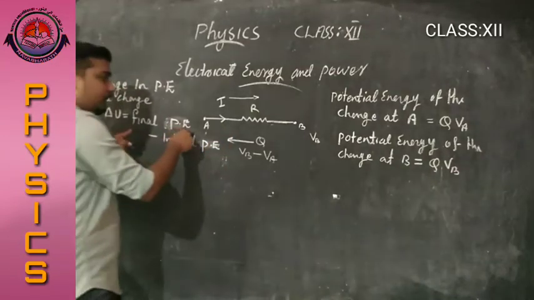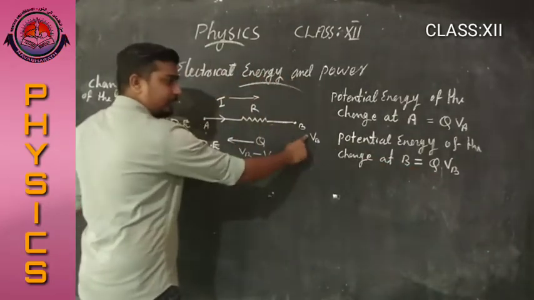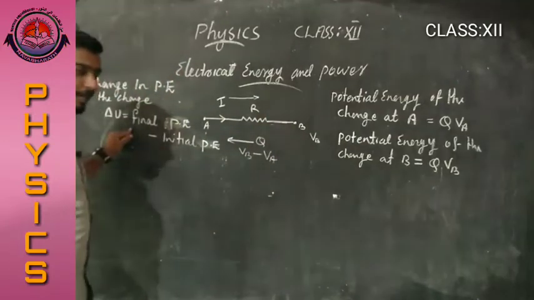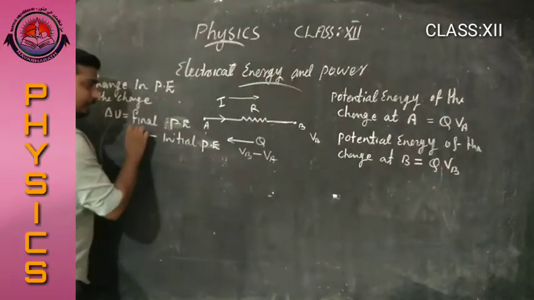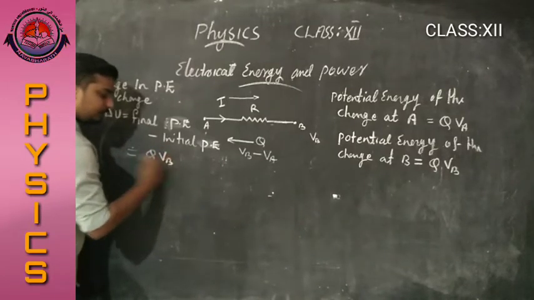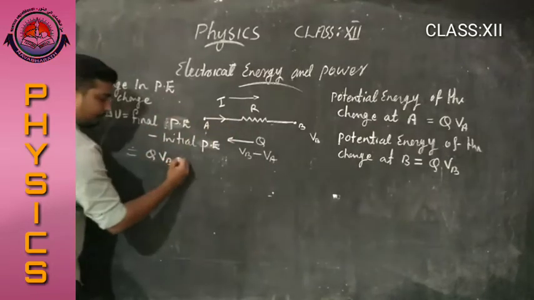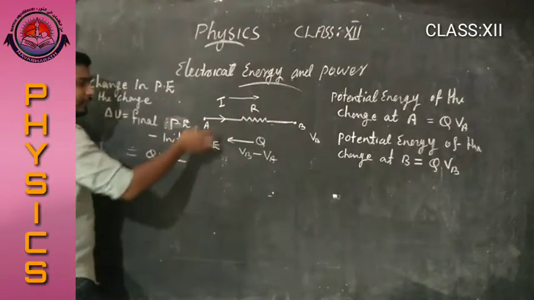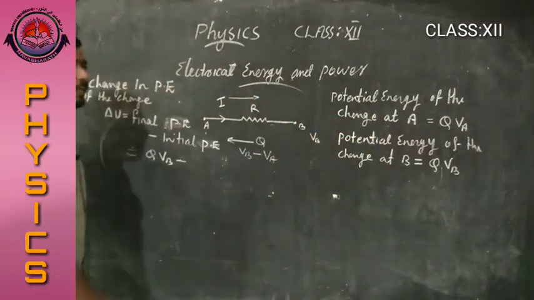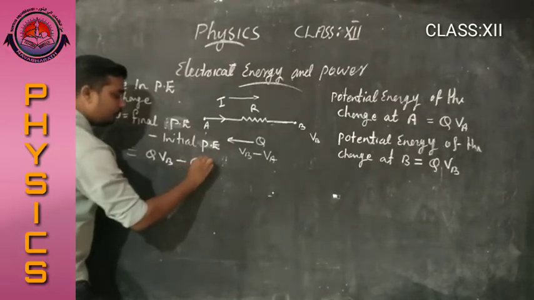Here the final potential energy means the potential energy of the charge at B. That is, here the final potential energy is Q into VB. And minus what is initial potential energy? Initial potential energy means the potential energy of the charge at A. That is Q into VA.